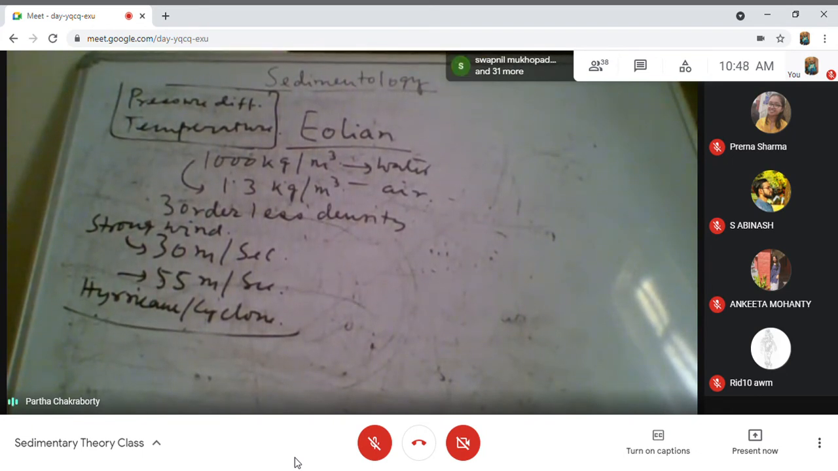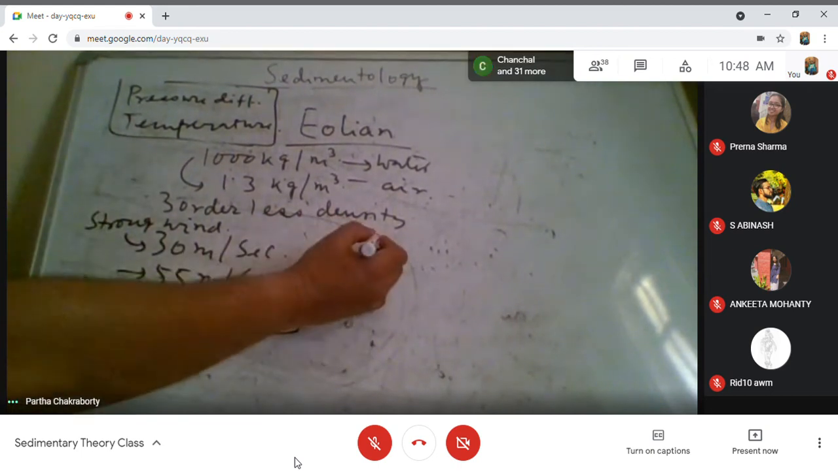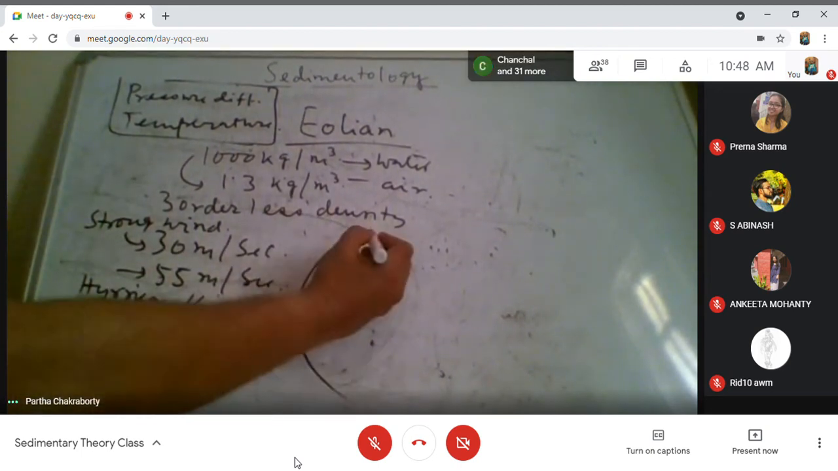Now, within this large-scale cell of atmospheric circulation, there are divisions within each hemisphere, which is because of the Coriolis force. Okay? So, if we draw it,